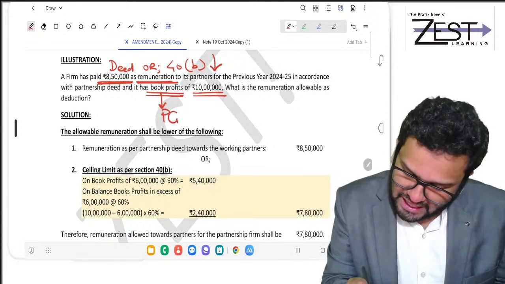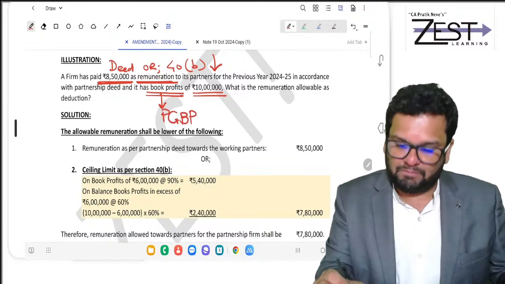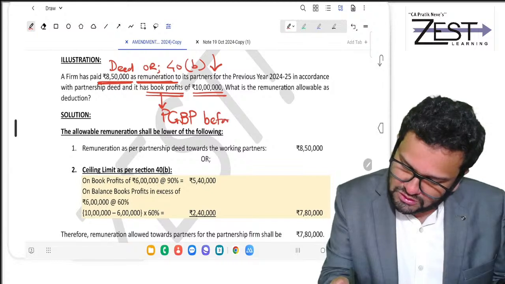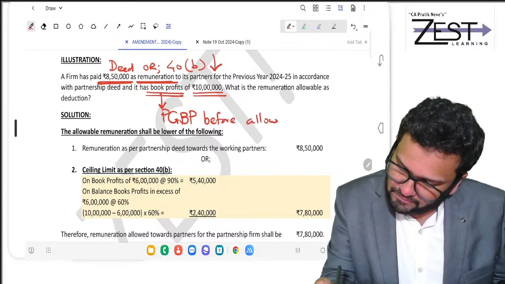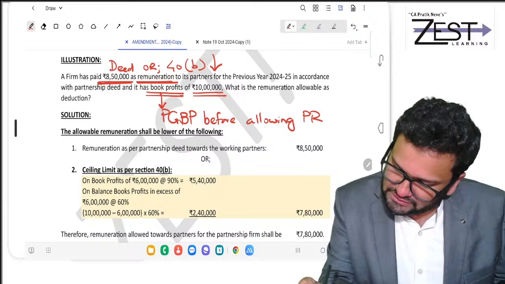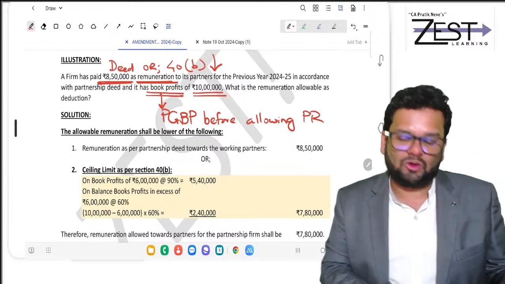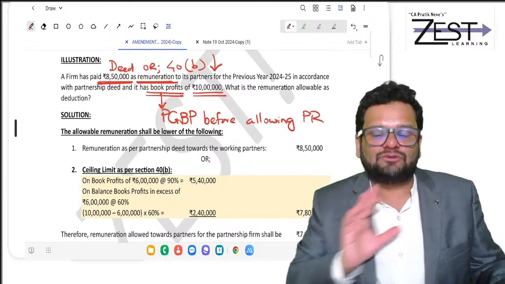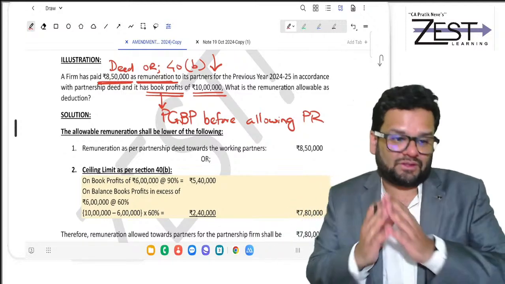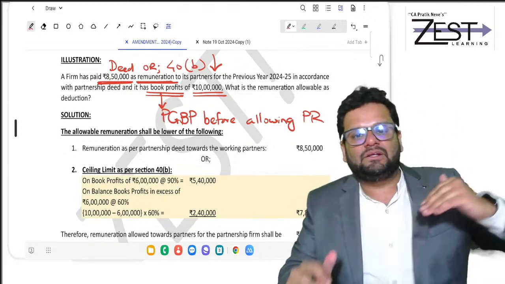So book profit actually is PGBP, but before allowing partners' remuneration. It is 10 lakh rupees. On the basis of 10 lakh, you calculate the limit.